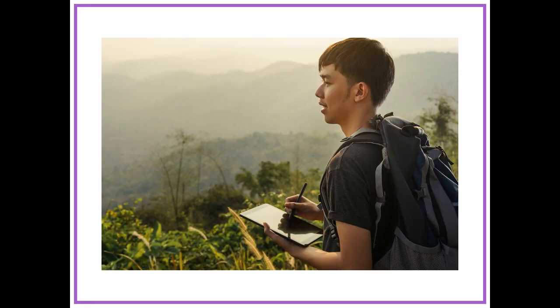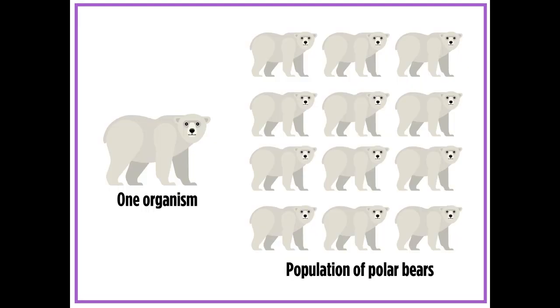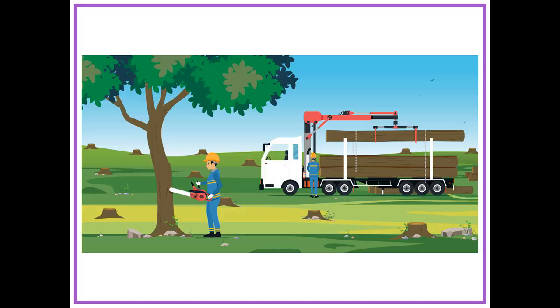Hi everyone, meet Gavin, a population biologist. Population biologists study the relationship between organisms and their environment. A population is made of a group of all of the same species, such as a group of polar bears. A population biologist might investigate the connection between melting ice and whether polar bears are starving to death. Population biologists also study how changes to the environment affect populations of organisms.